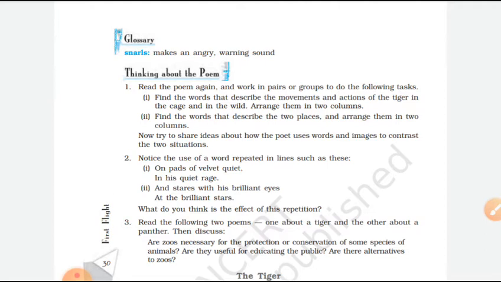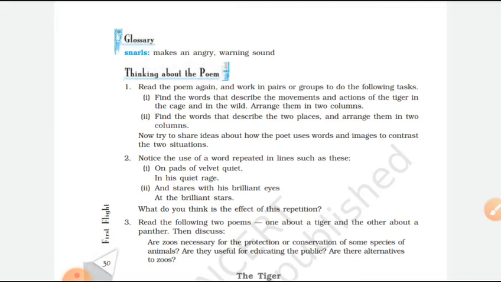The quiet means, in the first line, on pads of velvet, quiet means silent. There is no movement. There is no sound of his feet. Then in his quiet rage. Here, what is the meaning of quiet rage? Means he is very angry.